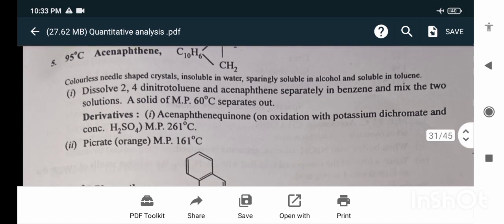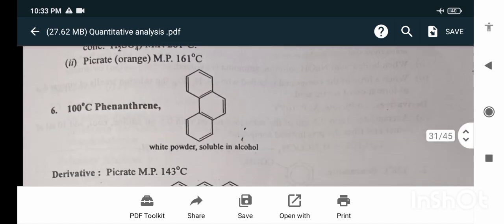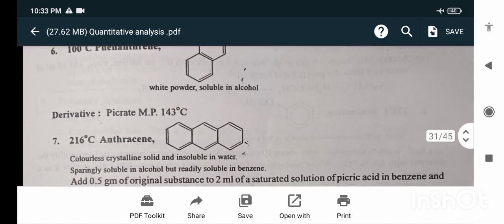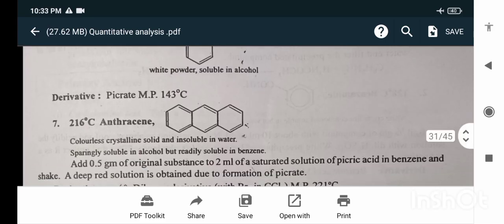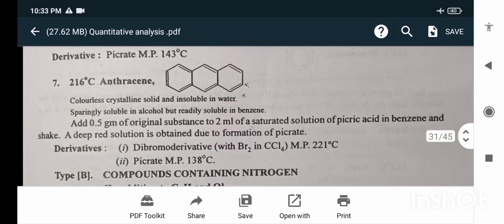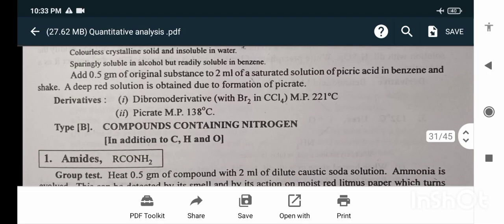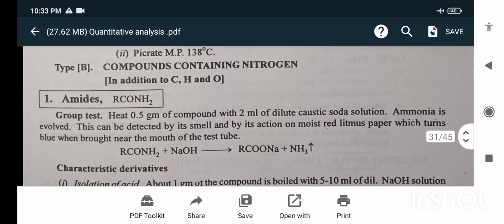The derivatives are acenaphthaquinone and the picrate. Next is phenanthrene, picrate melting point 143. Next is anthracene, melting point 216 degrees Celsius. In this, add 0.5 gram of the original substance to 2 ml of a saturated solution of picric acid in benzene and shake. A deep red solution is obtained due to the formation of picrate. Derivative is the dibromo derivative. Picrate melting point is 138 degrees Celsius.